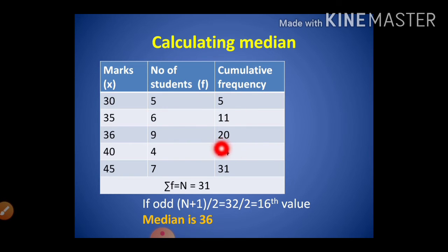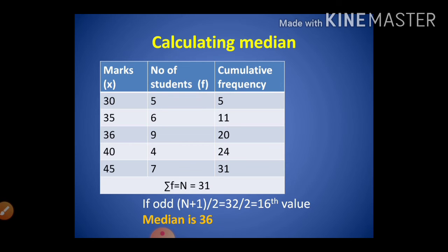The n will always be equal to the last number in the cumulative frequency. It will always be the same. See, this 31 and this 31 will always be the same. The total n will be the same as the last number in the cumulative frequency. So here it is 31.